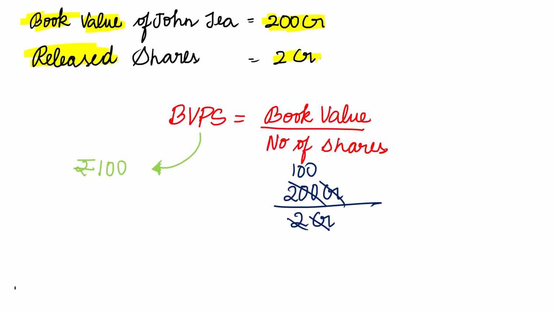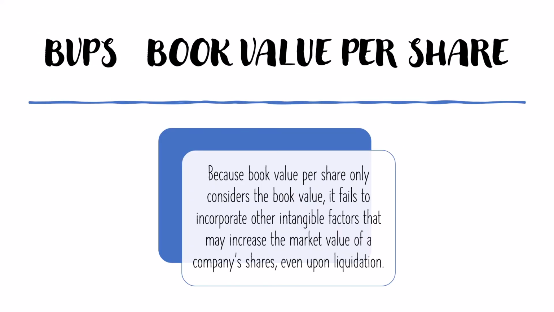Now book value per share of the company would be book value divided by number of shares, that is 200 crores divided by 2 crores, giving us 100 rupees as the book value per share of John T company.